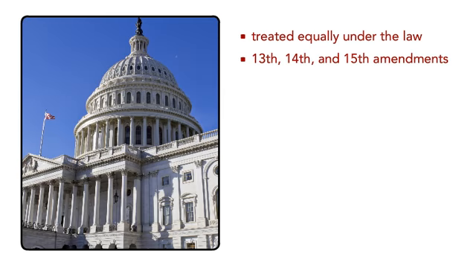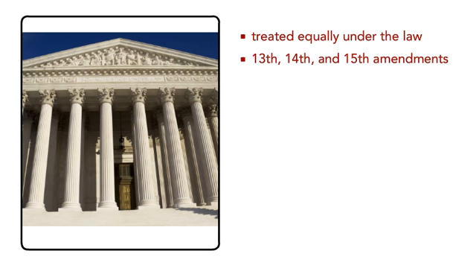Although these laws abolished slavery and gave blacks rights as citizens, many people in the United States opposed the measures. As a result, state and local governments passed laws to restrict the rights of blacks, making it almost impossible for them to vote. Landmark Supreme Court cases, such as Plessy v. Ferguson, allowed discriminatory practices to continue.